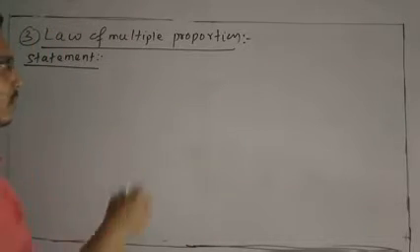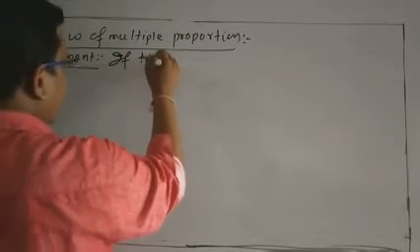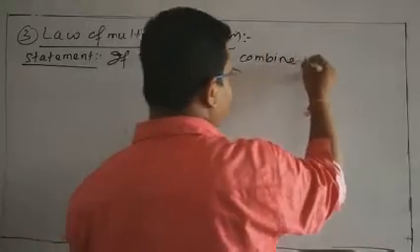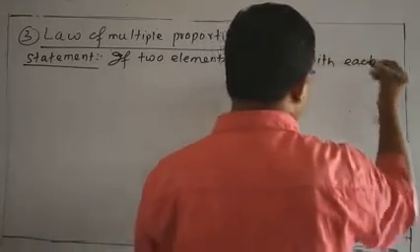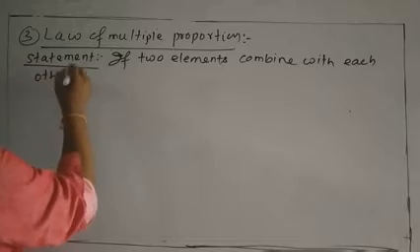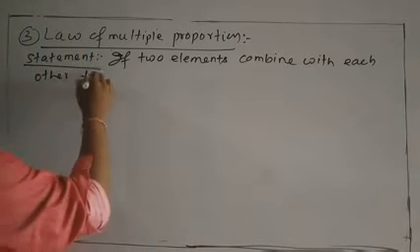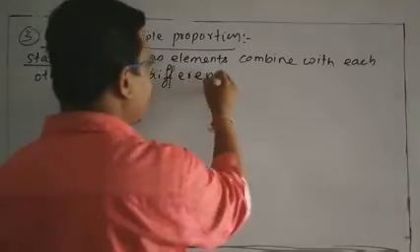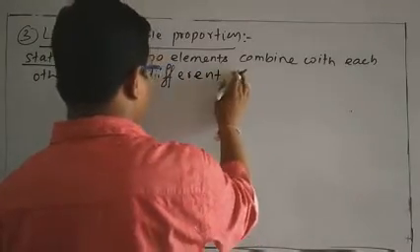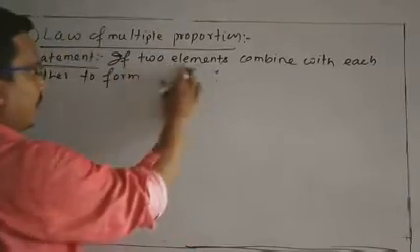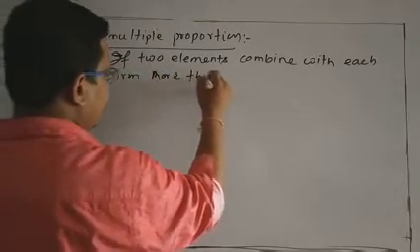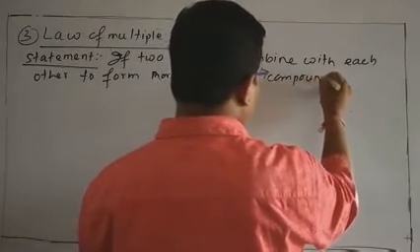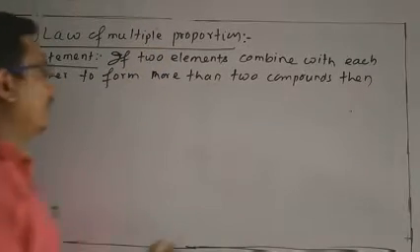According to this law, if two elements combine with each other to form different types of compounds, or you can also say to form more than two compounds, then what will happen?